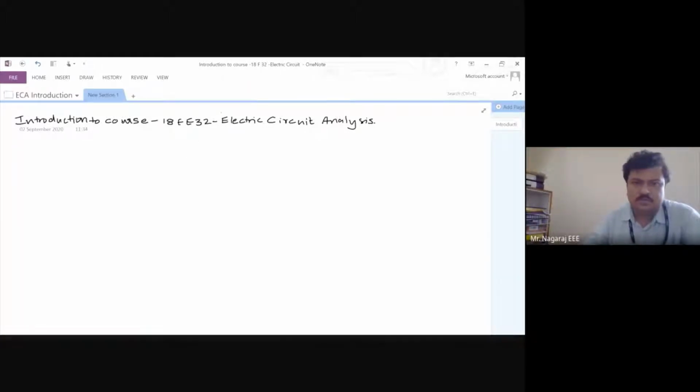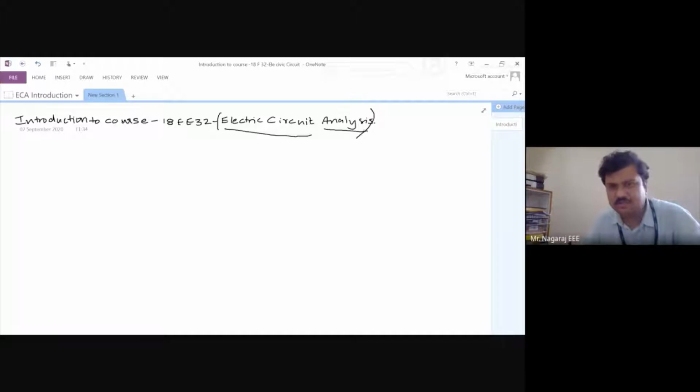Okay, the subject is electric circuit analysis. So first we will see what is electric circuit, and then we will see what we have to analyze. Once we know the dictionary meaning of our subject name, some part of the battle is won, because we will be very clear what we are doing in our circuit. Ultimately, what we are doing in our course will be very clear.